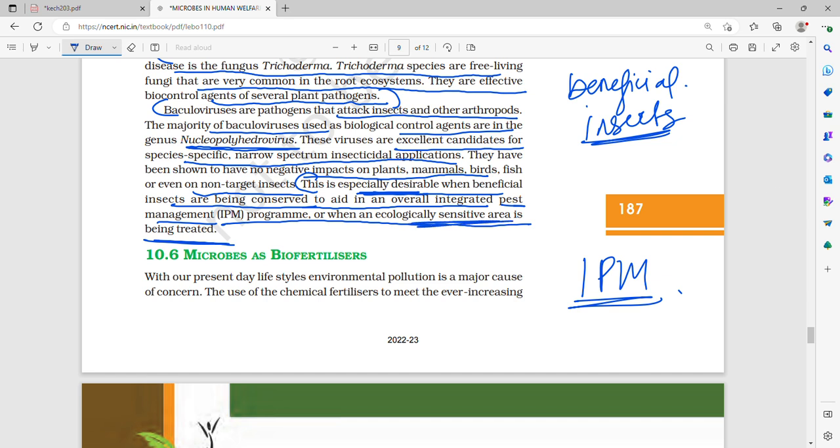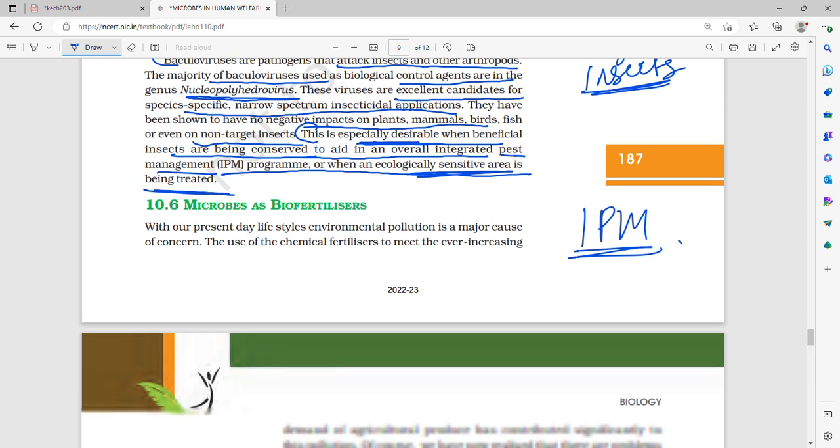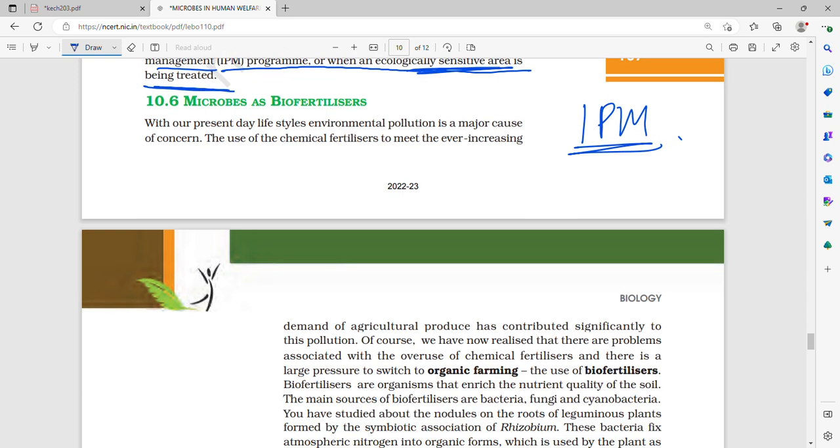When an ecologically sensitive area is being treated, that is the diversity of insects, and there are some rare ones which we don't want to harm, because otherwise they are already endangered and will go extinct. Then these baculoviruses are very useful, because they will only target specific insects and they won't harm the ones that are useful or beneficial to us human beings.